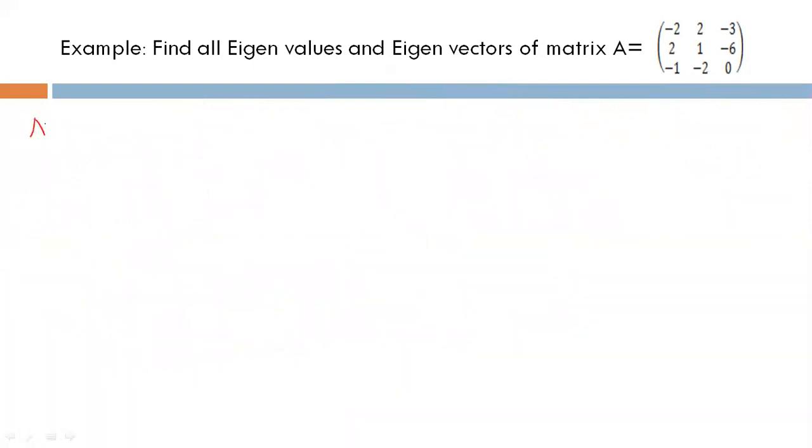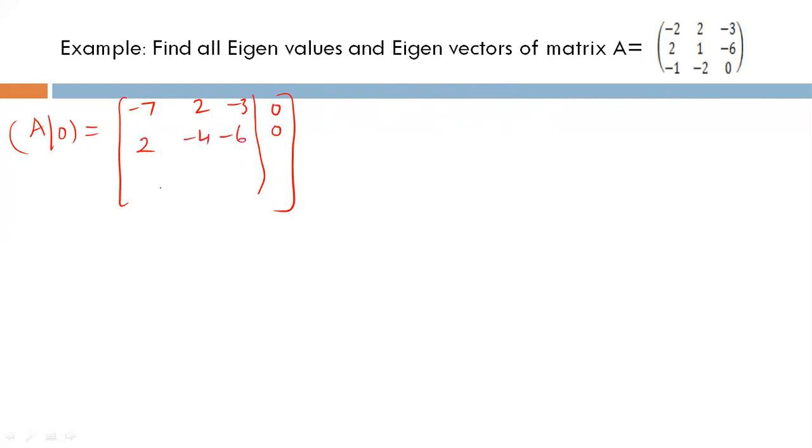So the augmented matrix will look like: minus 7, 2, minus 3, 0; 2, minus 4, minus 6, 0; minus 1, minus 2, minus 5, 0.